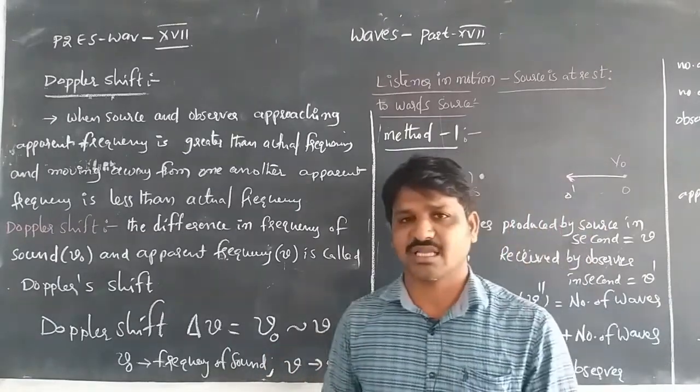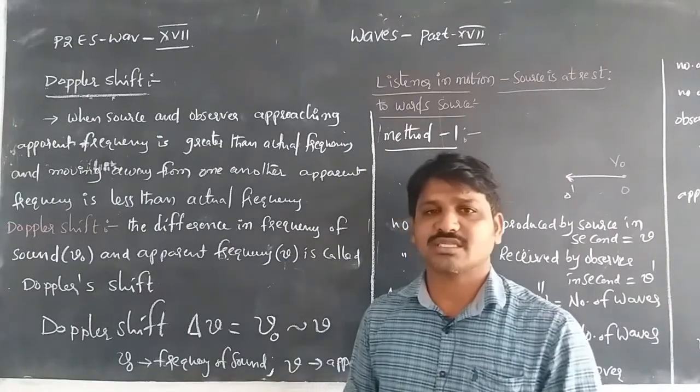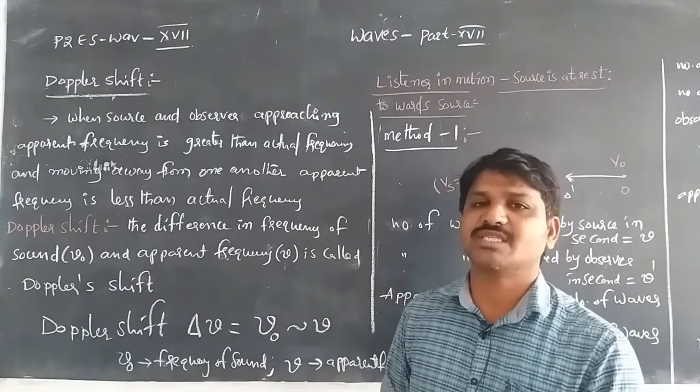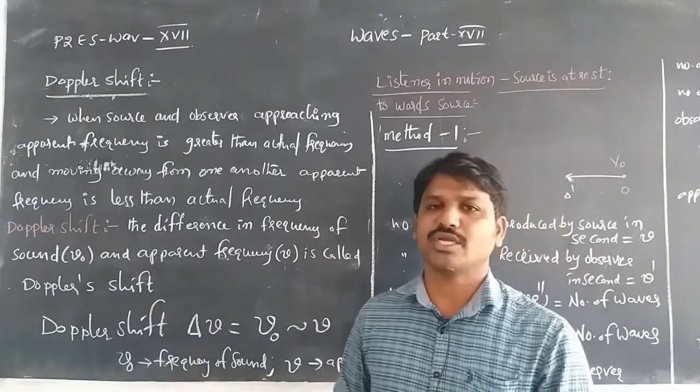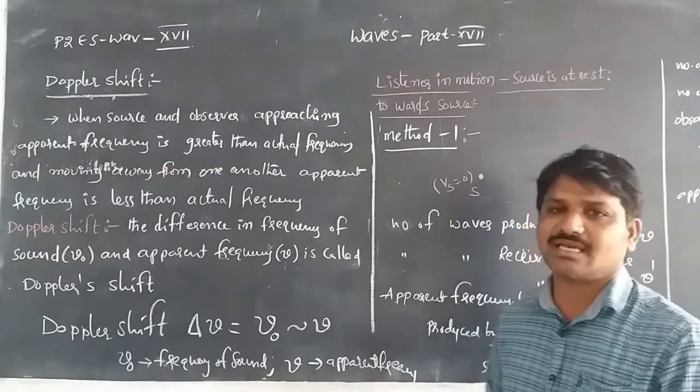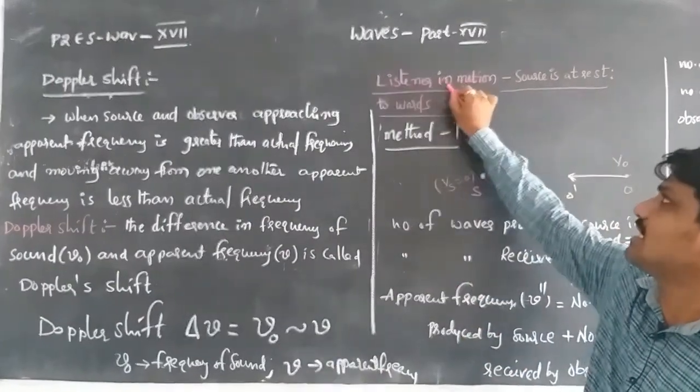In the previous video we discussed the case where the source is in motion and the observer is at rest. Now we are going to discuss the source at rest and the listener in motion.